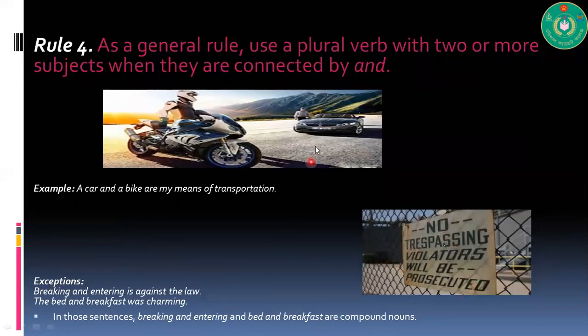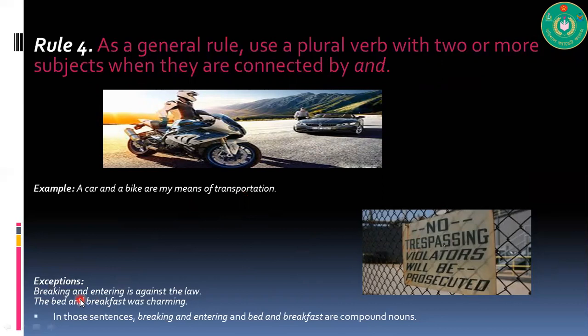Rule number 4: as a general rule, use a plural verb with two or more subjects when they are connected by and. A car and a bike are my means of transportation. So when two or more subjects are connected by and, then the subject will be plural.